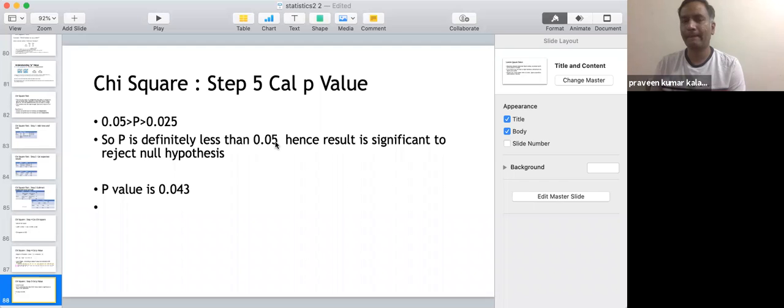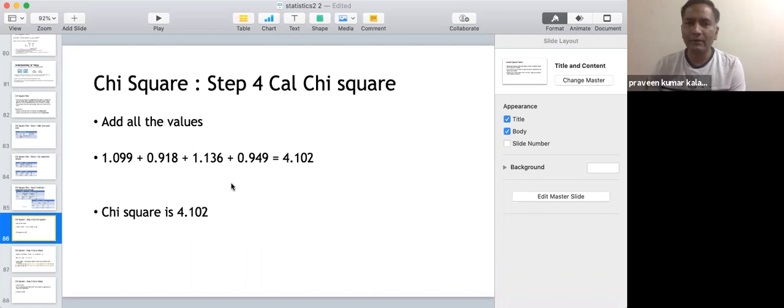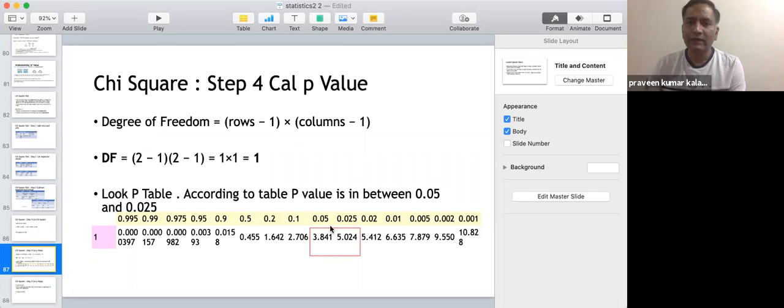Okay, so can't we just look at the 0.05? If you could go back to the previous slide, please, Praveen. Yeah, so 0.05 is 3.841. So can we say my score is 4 point something? Just look at that. That wouldn't be right, is it? Can I just look at the 0.05 value? So no. What you are saying is your score is 4.102, which is here it is 3.8, and it is less than this. So that means it is in between, is what you are saying.